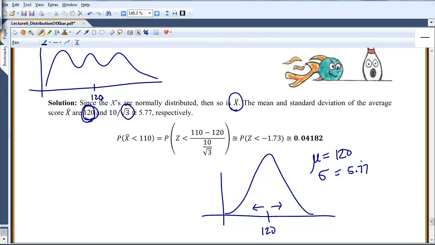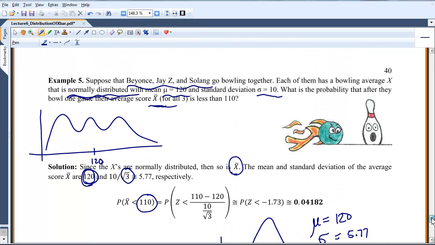And we wanted to know the probability that their average for that game is less than 110. I'm not drawing perfectly here, but we're just looking for this area right there. We could have done that in Minitab. I did it by a z-score, but I'm assuming you're going to use Minitab for most of these.